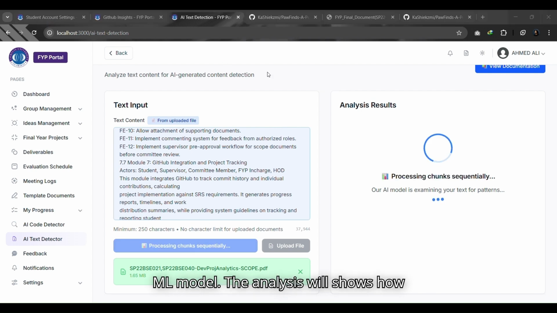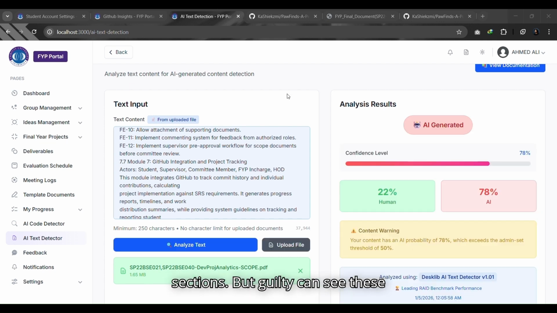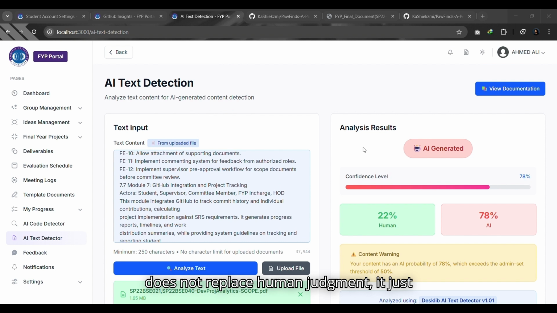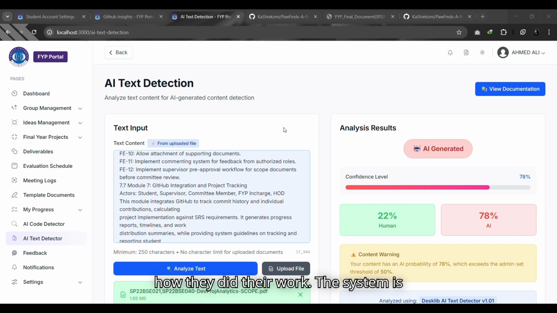The analysis will show how likely the text is AI generated, any copied content it found, writing quality scores, and details about specific sections. Faculty can see these results along with the submissions, so they can make good decisions. The system does not replace human judgment, it just gives teachers tools to help. If a document looks like it might be AI generated, supervisors can talk to students about how they did their work. The system is fair in several ways.